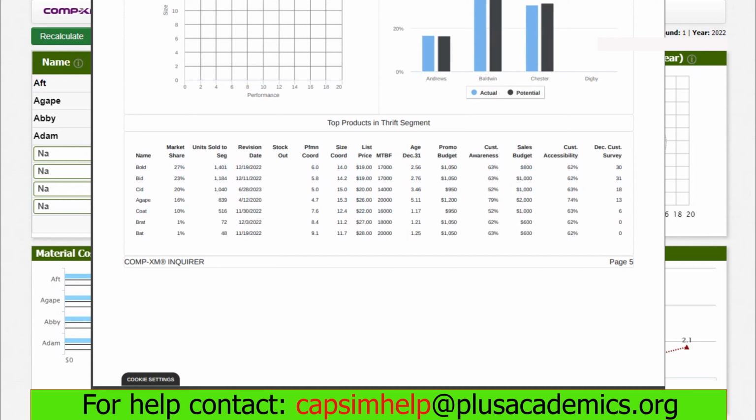Agape's price was quite high compared to those of other companies in the industry. They charge $26 per unit, while products like Bold and Bid only charge $19 per unit.